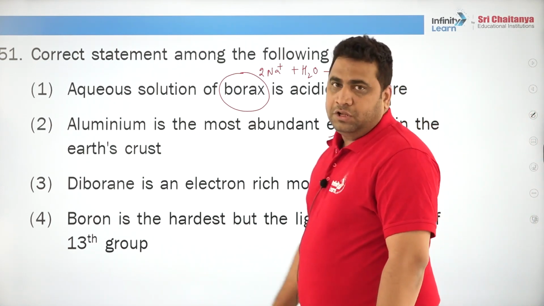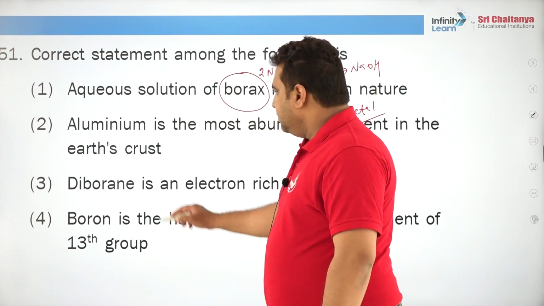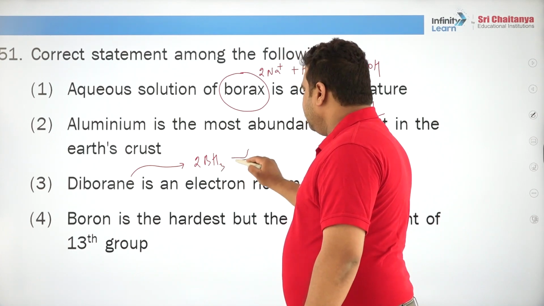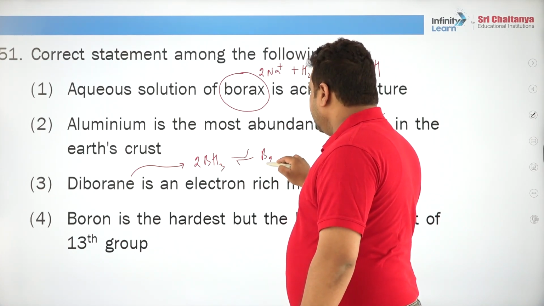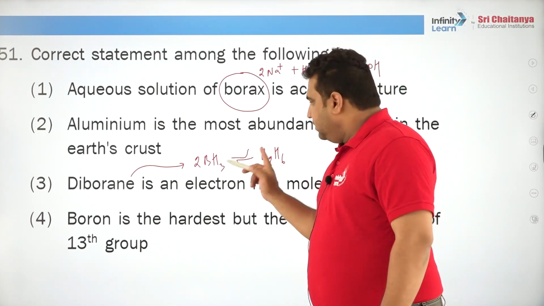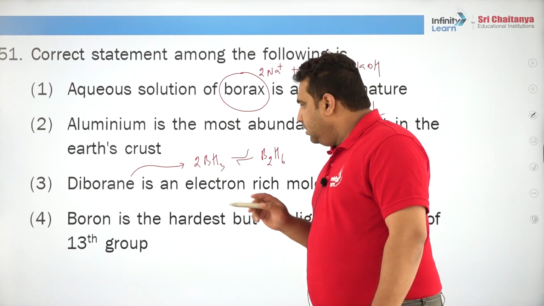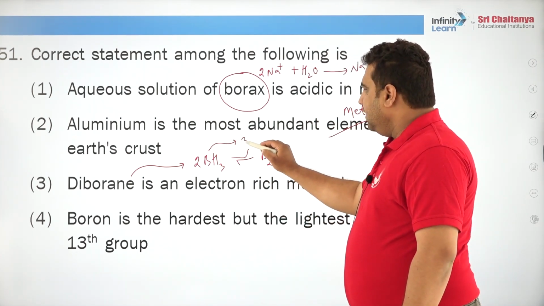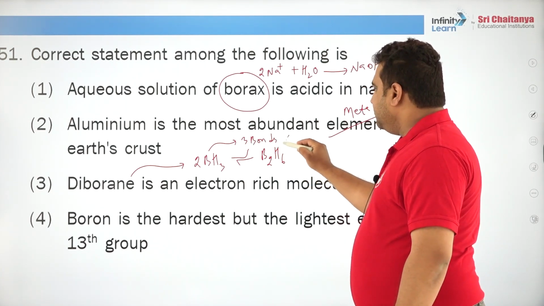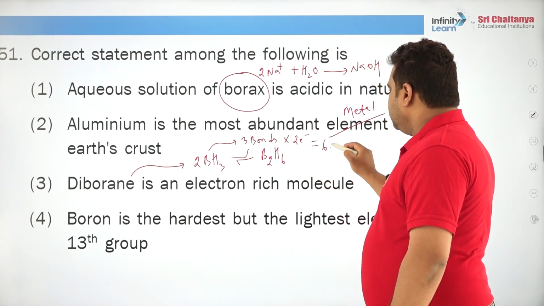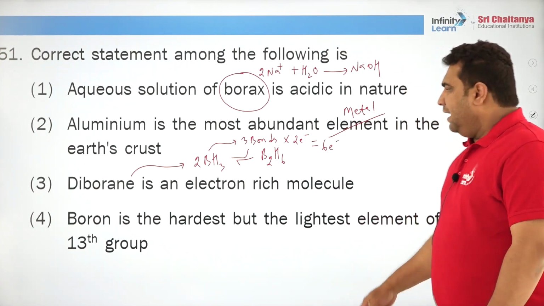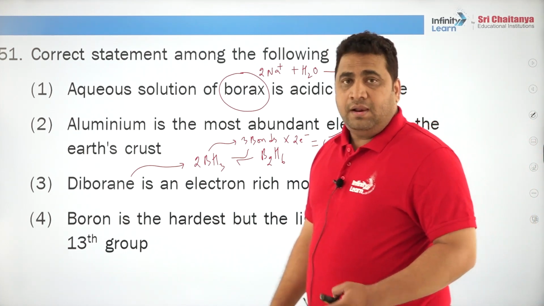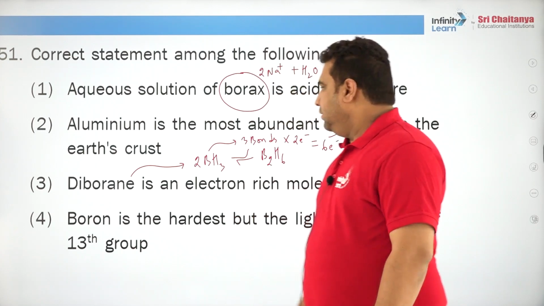Diborane is an electron rich molecule. Very common sense, diborane is made up of 2 borane molecules at equilibrium with B2H6. So, remember the state remains in equilibrium, right. Hence, it is an electron deficient compound, because in borane you can see you have 3 bonds. 3 bonds multiplied by 2 electrons each, so 6 electrons, right. And diborane is a molecule formed where bridge hydrogens are available to compensate the deficiency.